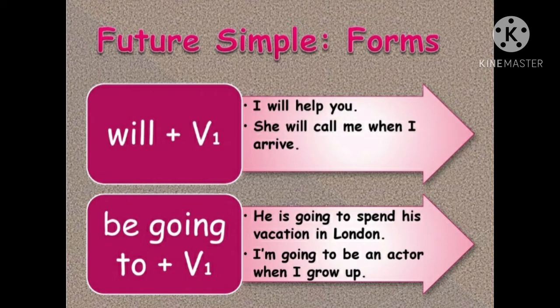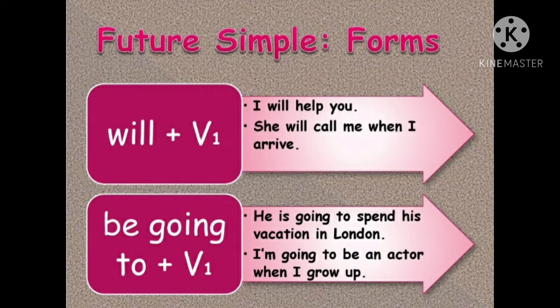The simple future has two different forms in English, اللي هم will و be going to. عنا نوعين مختلفين بيعبروا عن simple future. They often express two different meanings, كل واحدة بتعبر عن معنى آخر, but in the future. Both will and be going to refer to a specific time in the future.